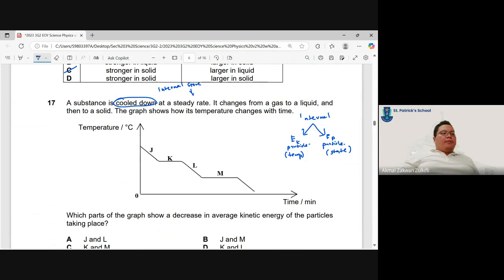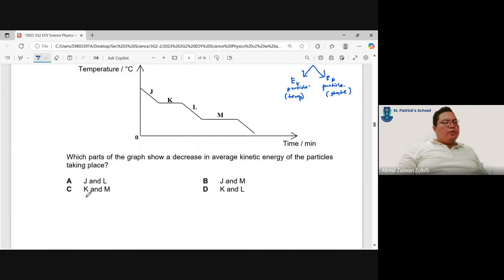But at what state? Which parts of the graph show a decrease in average kinetic energy? We know that when there is a decrease in temperature, there will be a decrease in kinetic energy. So K and M, no change in temperature. So the decrease is in the potential store instead. So the ones with a change in temperature are J and L.